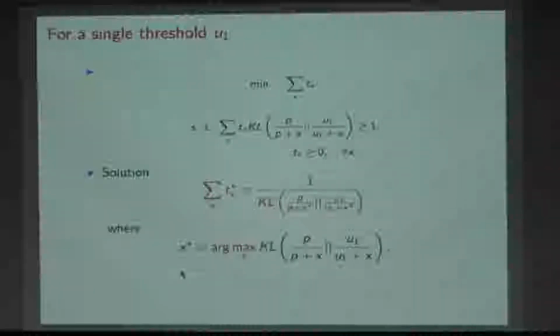The point is, this constraint, if I take a maximum value here, then this term is dominated from above by the maximum value here times summation t of x. So that means summation t of x times the maximum value here is always greater than or equal to 1. Right? So any summation t of x is always greater than or equal to 1 upon this guy here. And now I'm telling you one solution which actually achieves this.